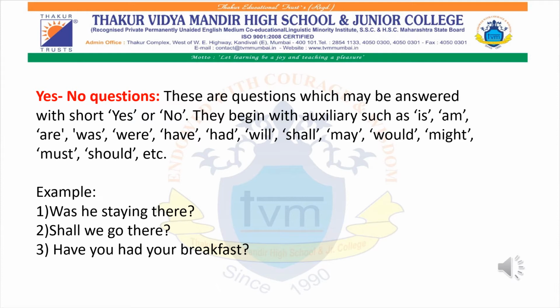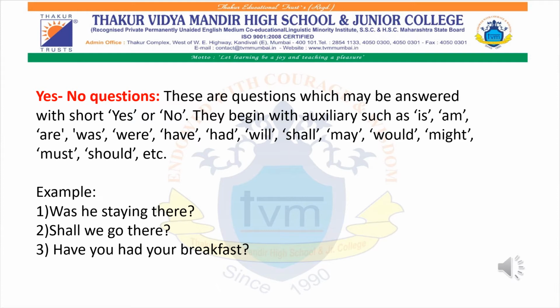When you are expecting a yes or no answer, these are questions which may be answered with a short yes or no, and they begin with auxiliaries such as is, am, are, was, were, have, had, will, shall, may, would, might, must, should, etc. Such auxiliary words, when we use them at the start instead of WH family words, will just give you an answer of yes or no.